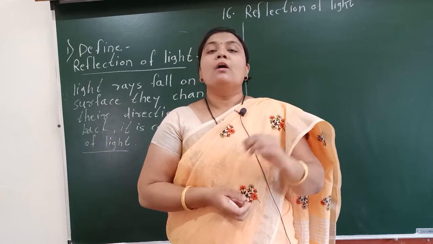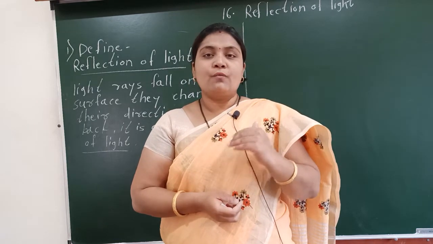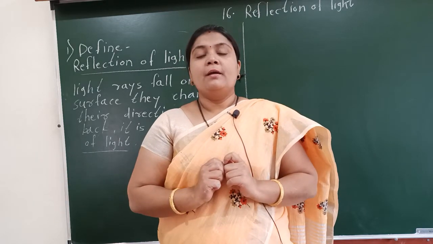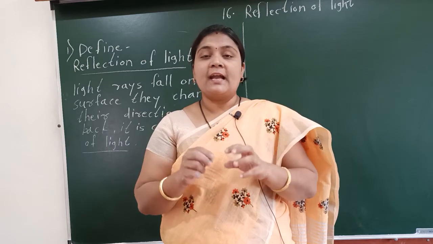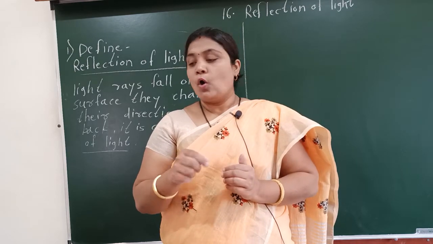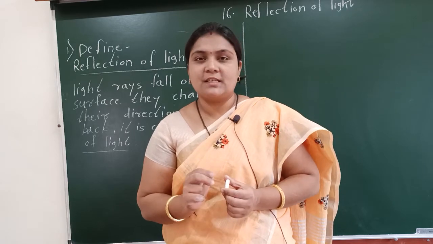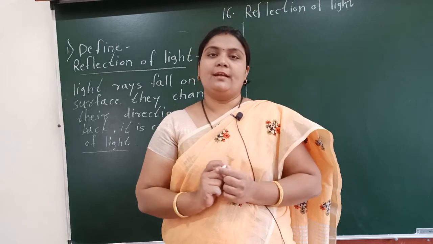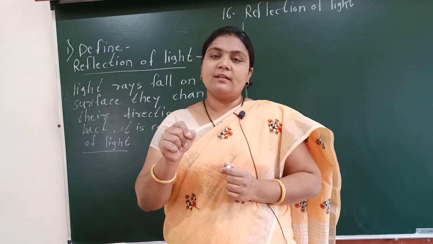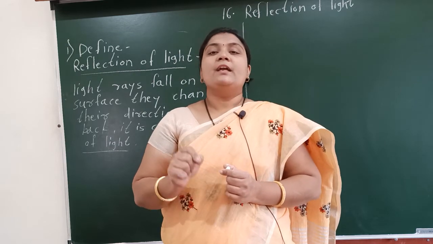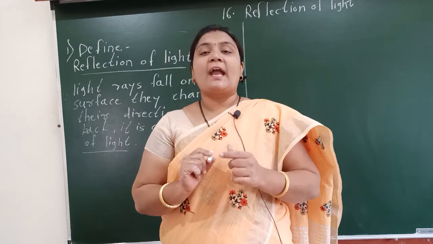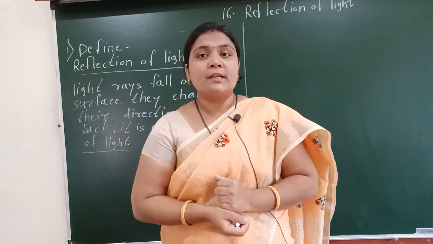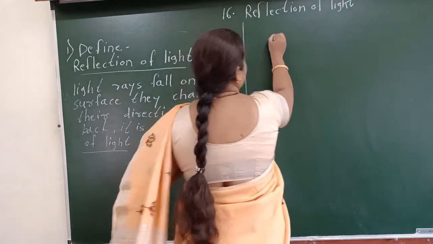Now pass the light from the torch through the slit onto the drawing paper. You have to see the light rays which are coming from the comb on the white paper. Now you have to adjust one mirror in the path of that light ray. When you fit the mirror in a proper way in the path of the light, you can see another light which is again coming back from that mirror. What is that? Suppose this is a mirror.